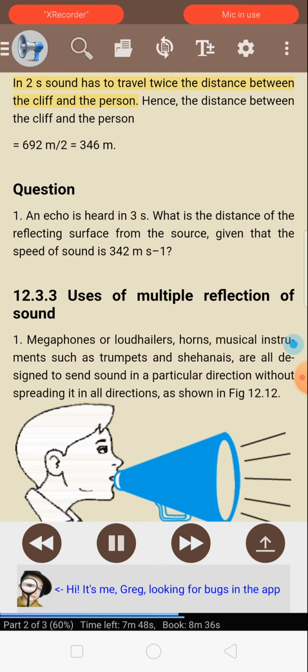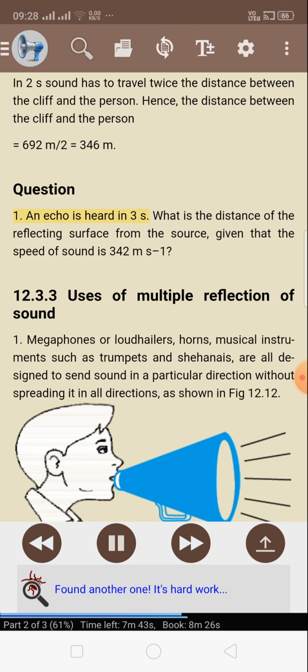In 2 s, sound has to travel twice the distance between the cliff and the person. Hence, the distance between the cliff and the person = 692 m / 2 = 346 m. Question. 1. An echo is heard in 3 s. What is the distance of the reflecting surface from the source given that the speed of sound is 342 m/s?